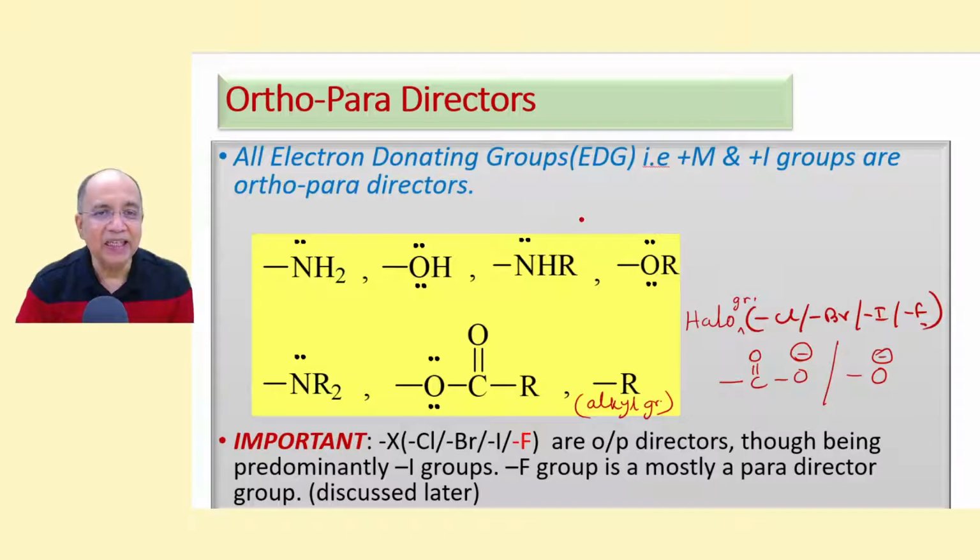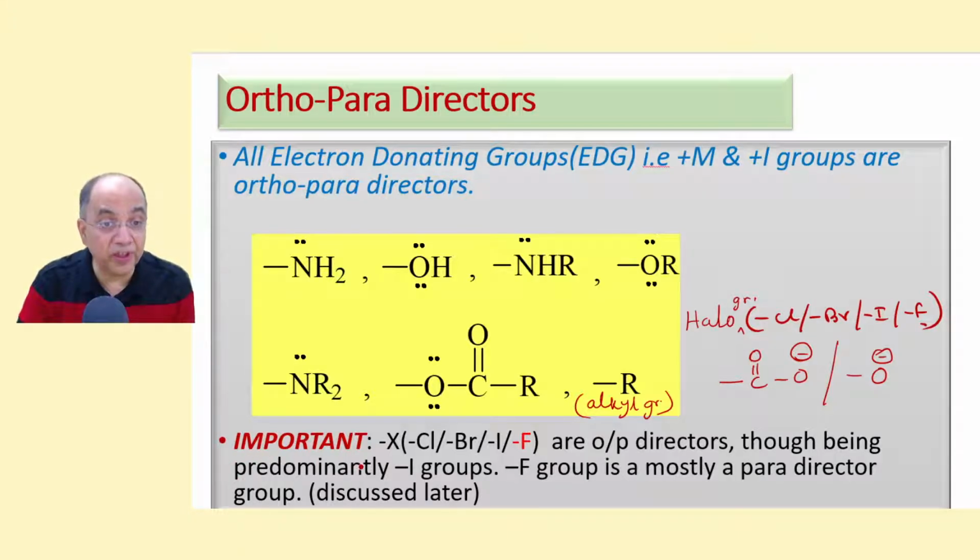Now the EDG may be a plus M group or plus I group. Those are ortho-para directors like amino, like hydroxy, like alkyl amino, secondary amino, alkoxy, ether, tertiary amino, that is dialkyl amino, or acyloxy, OCOR, only simply alkyl, 1 degree, 2 degree, 3 degree, whatever, alkyl. Halo group, chloro, bromo, fluoro, iodo, alkanoate ion, oxido ion, these groups are all ortho-para directors because they are electron donating groups.